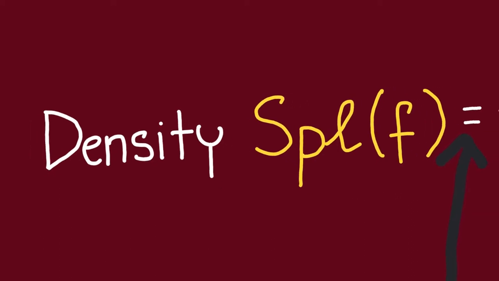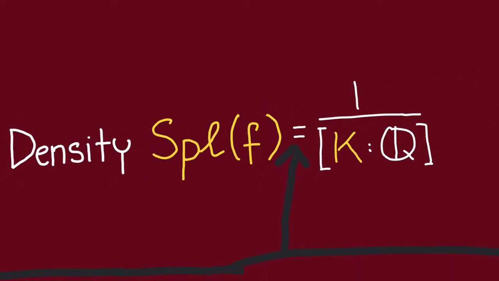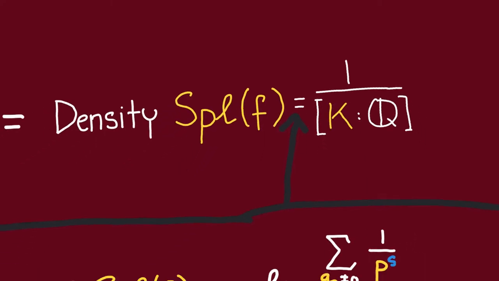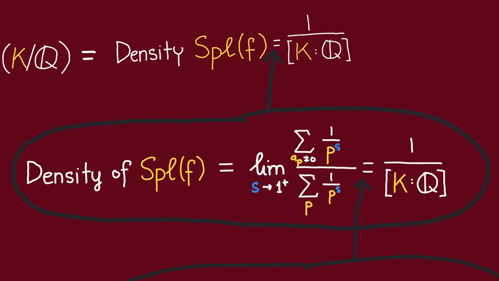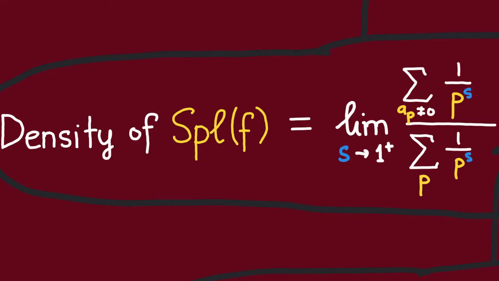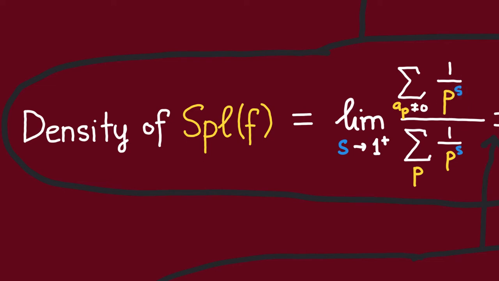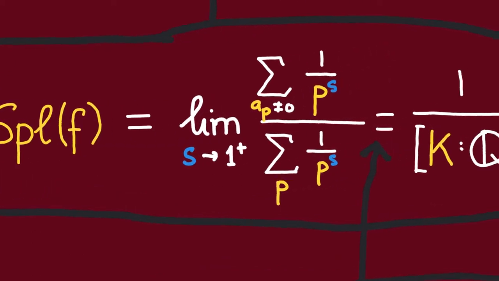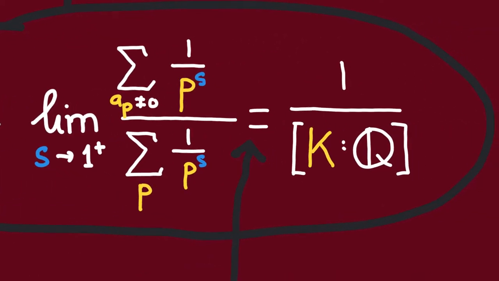So now we just need to show that the density of the set of primes p such that f splits into linear factors modulo p is equal to 1 over the degree of K over Q. So let's see why that is. Well, here by density we mean the following expression. And again, this is because we do not yet have the prime number theorem, so we use Dirichlet's theorems instead to capture density. So in the numerator here, we are summing over all the primes p such that f has a solution modulo p, whereas in the denominator, we are summing over all primes p of Q. So let us see why this expression is equal to 1 over the degree of K over Q.